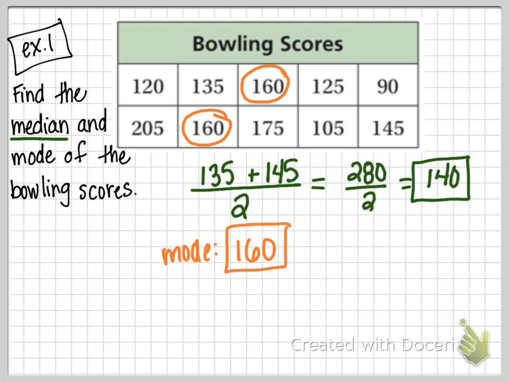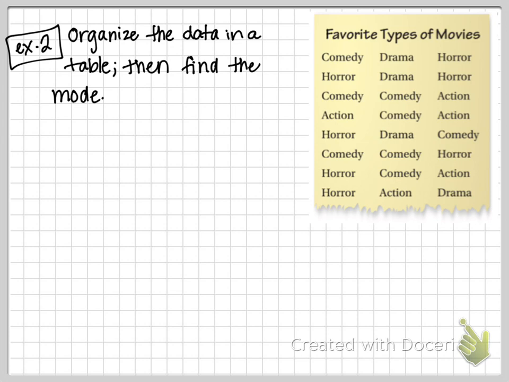Okay, because it's the number that came up the most. In this case, twice. Everything else just came up once. Here's one where, I don't know, it looks like they took a poll or something. Like, what's your favorite type of movie? And people answered either comedy, drama, or horror. Or action. Or action, thank you.